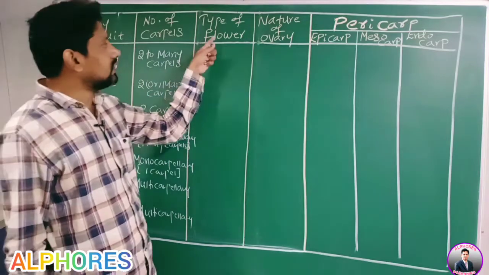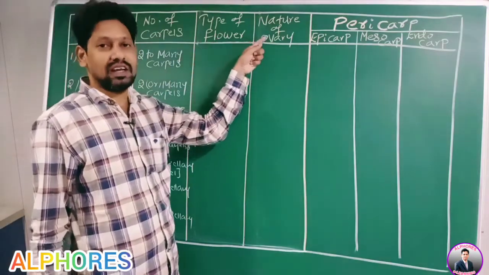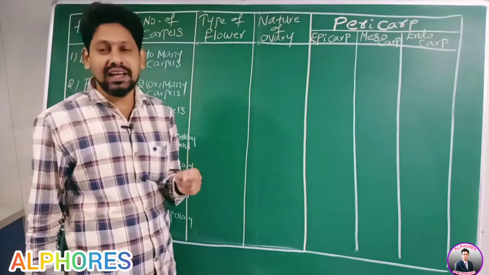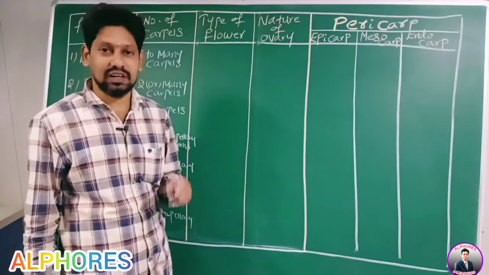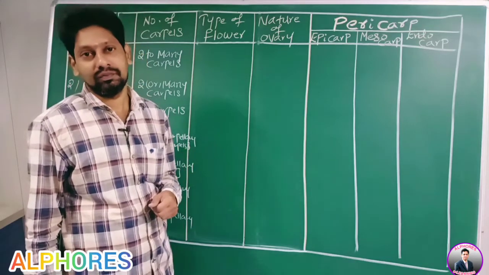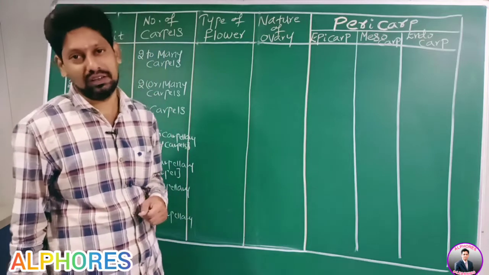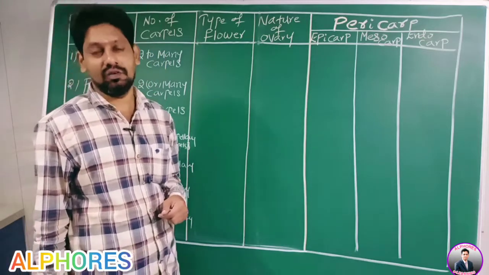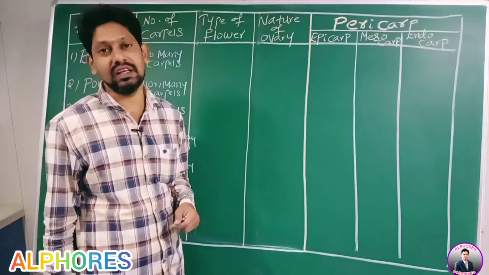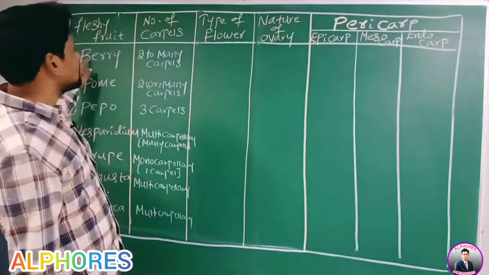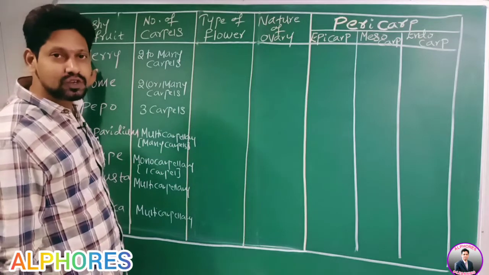Now go for the type of flower. If you know the type of the flower, we can estimate the nature of ovary. Yes or no? In flower we read: hypogynous flower, superior ovary. Perigynous flower, half inferior, half superior ovary. Epigynous flower, inferior ovary. Now see here, berry is developed from which ovary?